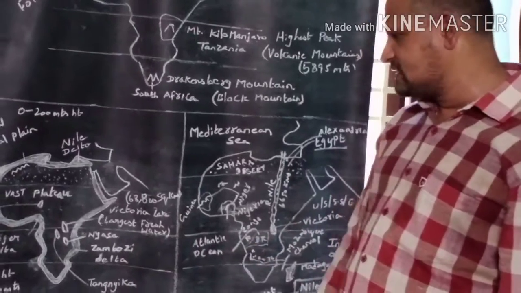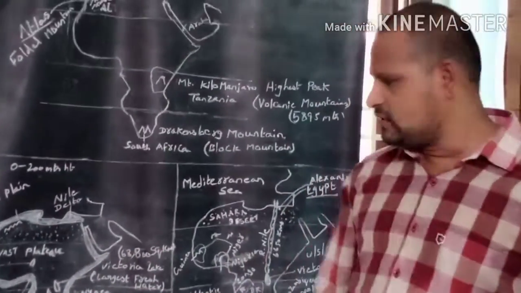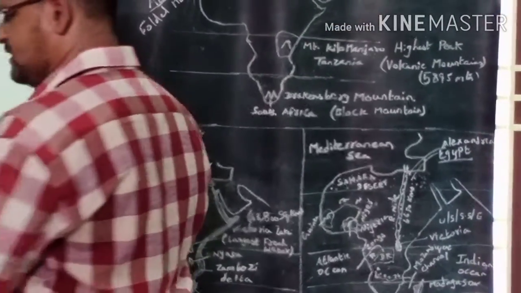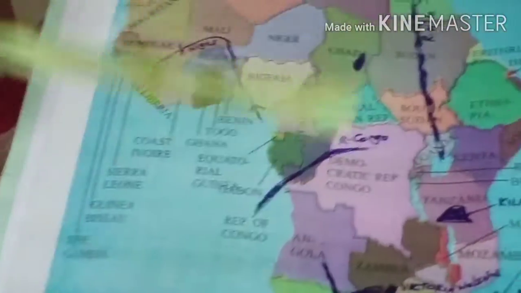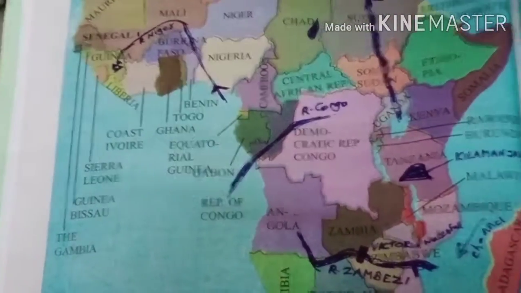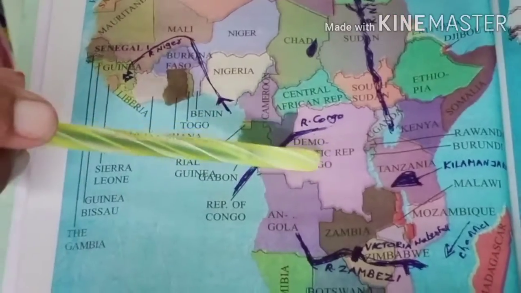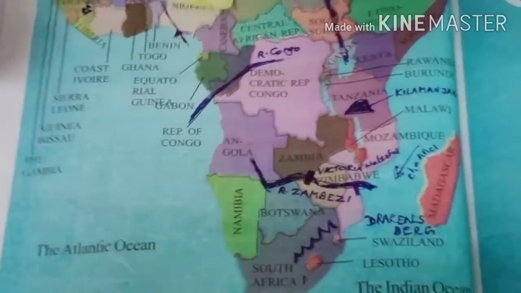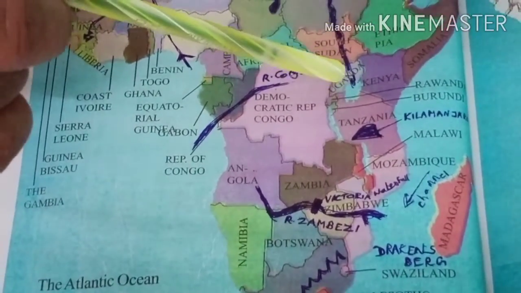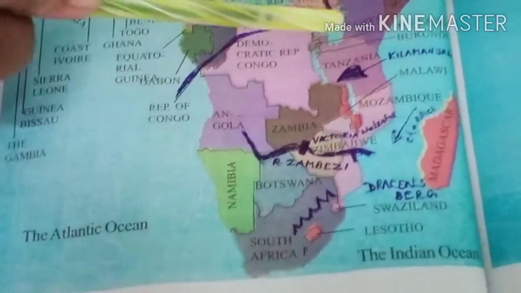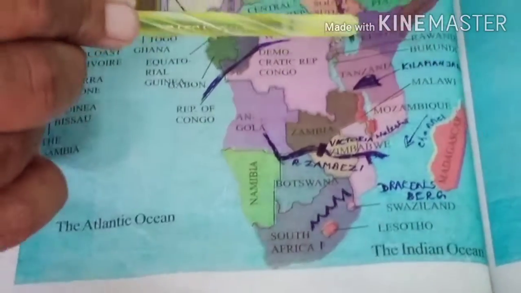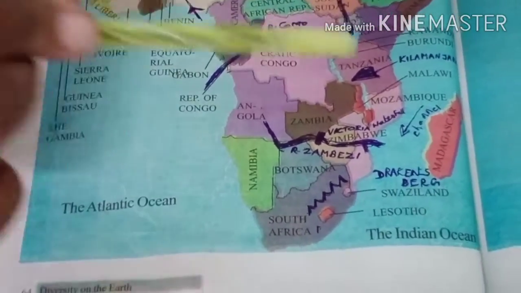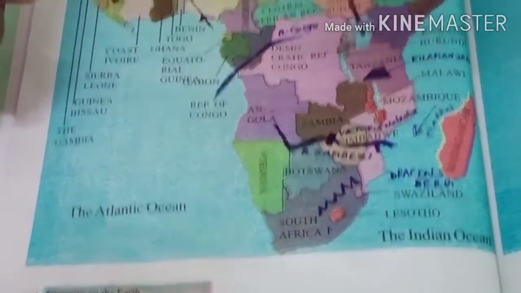Okay children, so far we discussed about the numerous lakes in Africa continent. Let me explain the lakes of Africa continent by showing this African map. Actually, Africa continent has long and deep valleys. These valleys are filled with rain water and formed as lakes, like Victoria Lake, Tanganyika Lake, Nyasa Lake, and Chad Lake.